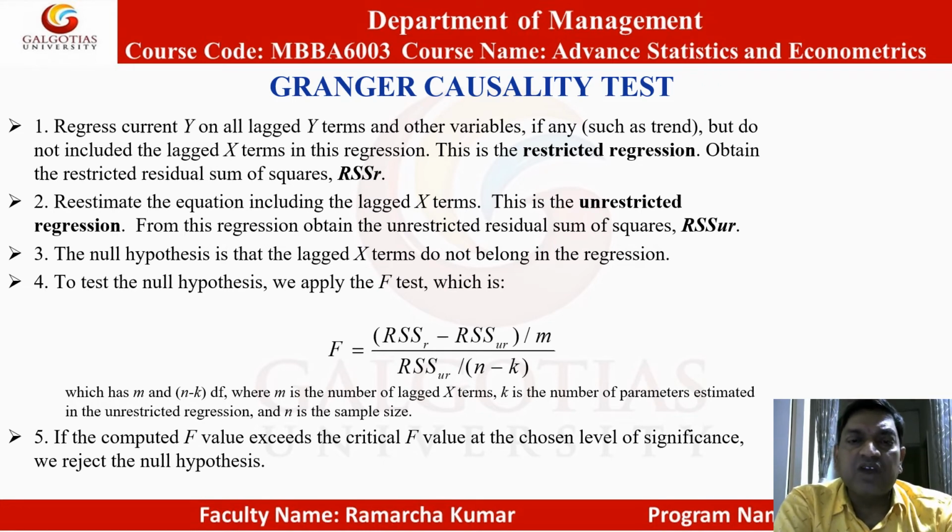Divided by m, m is the number of restrictions, and divide everything by RSS of unrestricted model divided by the degree of freedom, that is n minus k, where n is the number of observations or sample size and k is the number of parameters estimated in the unrestricted regression. If the computed F value exceeds the critical F value at the chosen level of significance, we reject the null hypothesis.